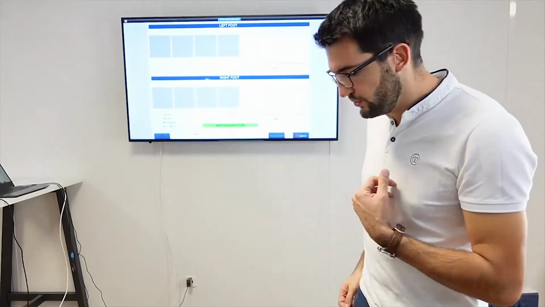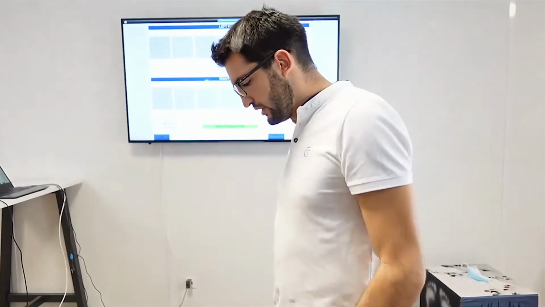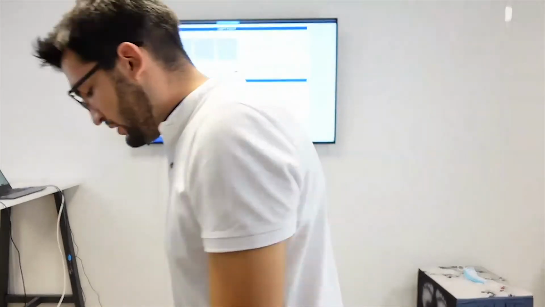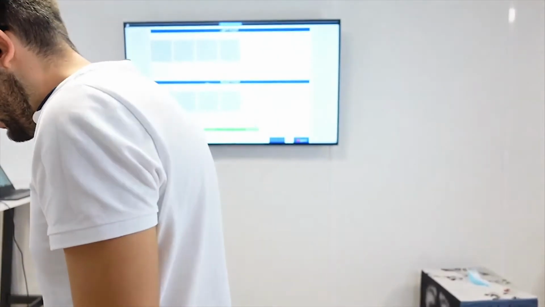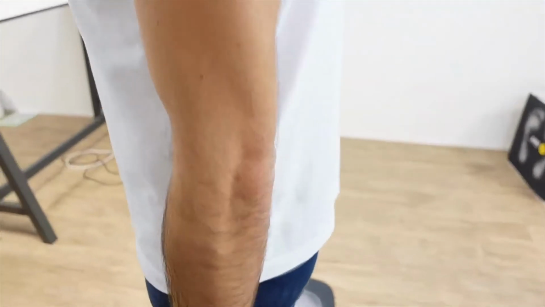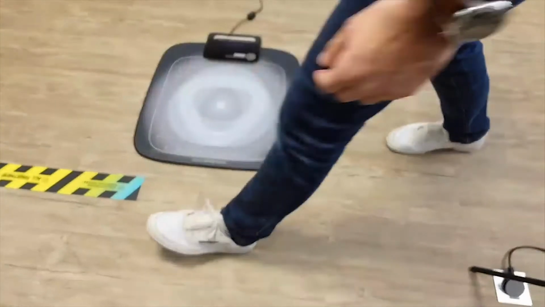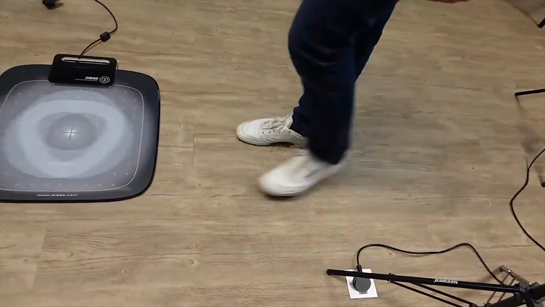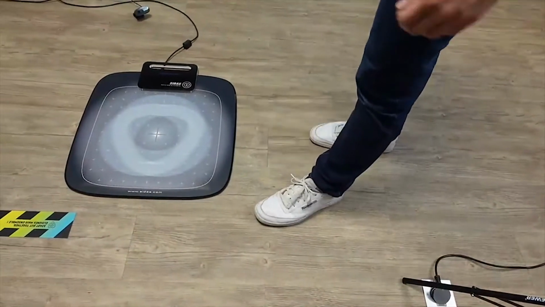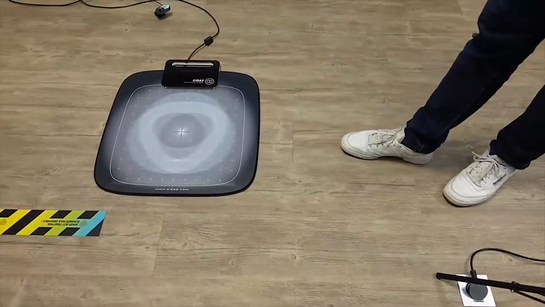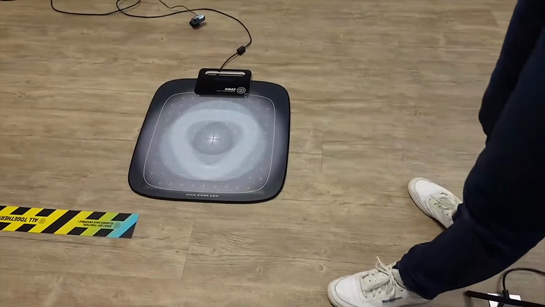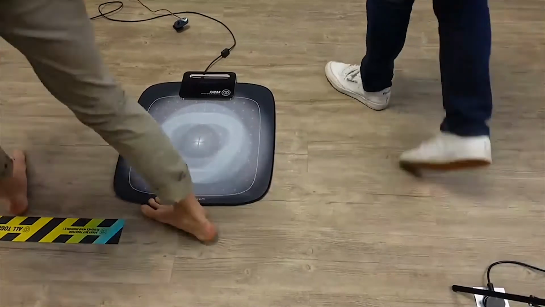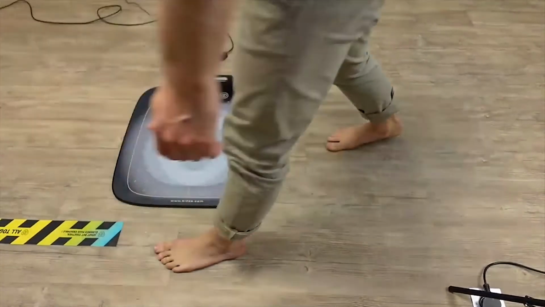If you have patients with difficulties, you have a simple technique. You ask the patient to start before the platform, like this: 1 step, 2 steps, and you keep going. So you will be at the right position. I will ask my patient to walk on the platform as naturally as possible.